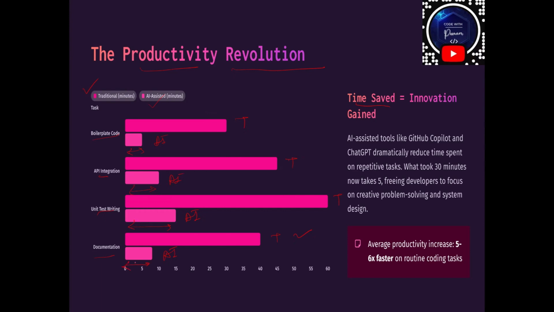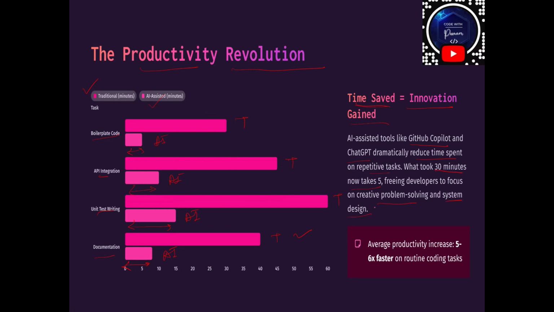So now what we are doing is trying to save our time. Here, time saved is equal to innovation gained, right? We have tools like GitHub Copilot and ChatGPT that help us reduce the time spent on repetitive tasks. For example, the example which I took is mentioned here as well. What took 30 minutes can now take only 5 minutes, and it will easily free up developers to focus on creative problem solving and system design.